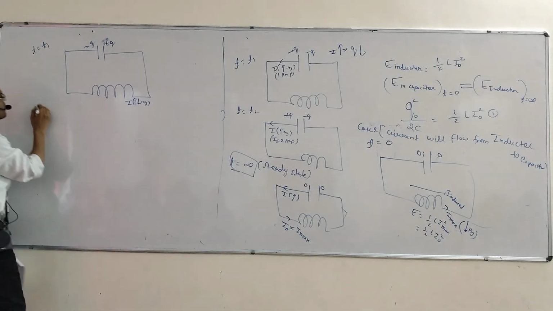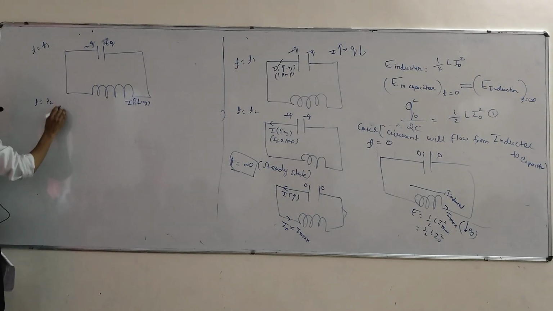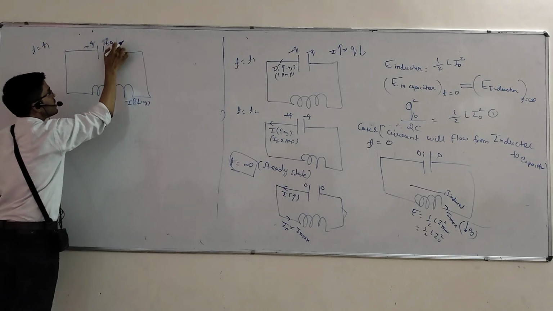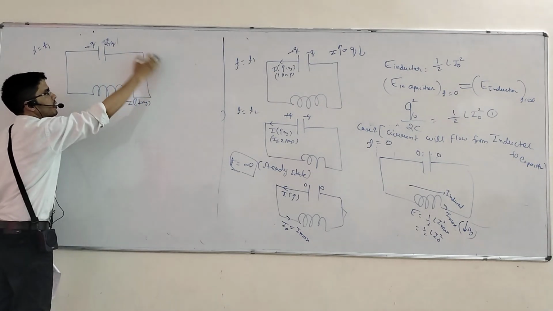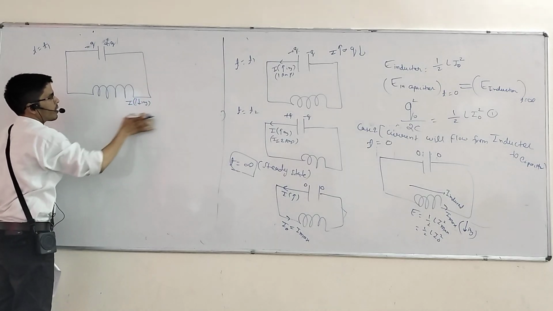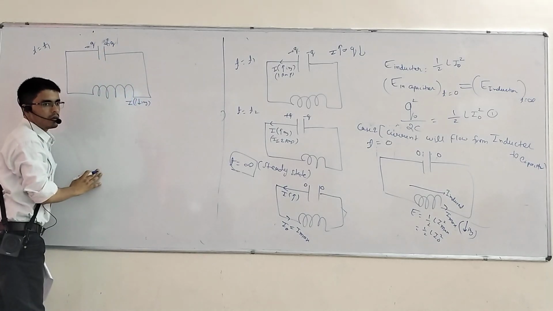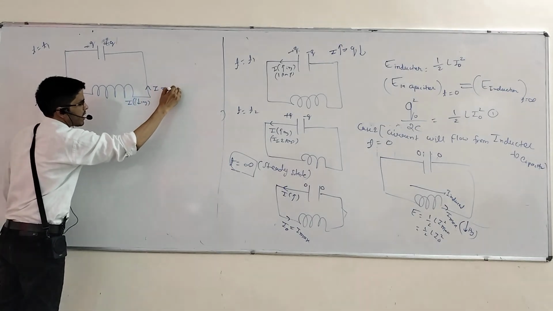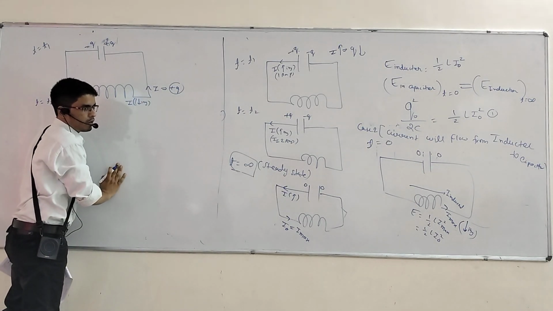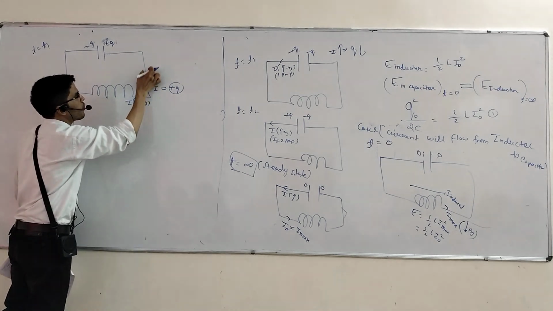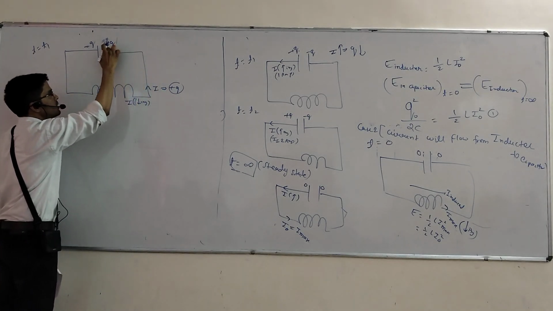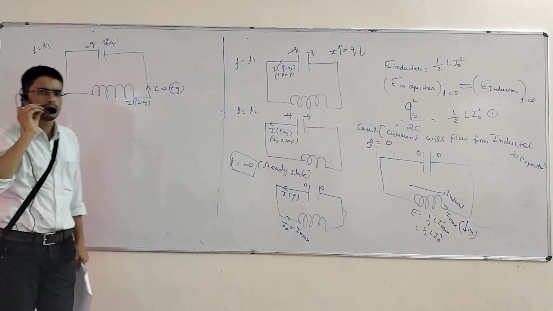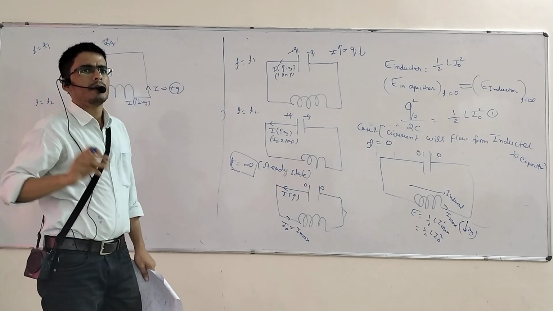Okay? After time t equals t2, what will happen? Will this Q be increasing or decreasing? Increasing, because all the energy will transfer from the inductor to the capacitor. Right? This is the direction of current, which means this is the direction of plus Q charge. So all the plus Q charge will flow and collect toward this plate.